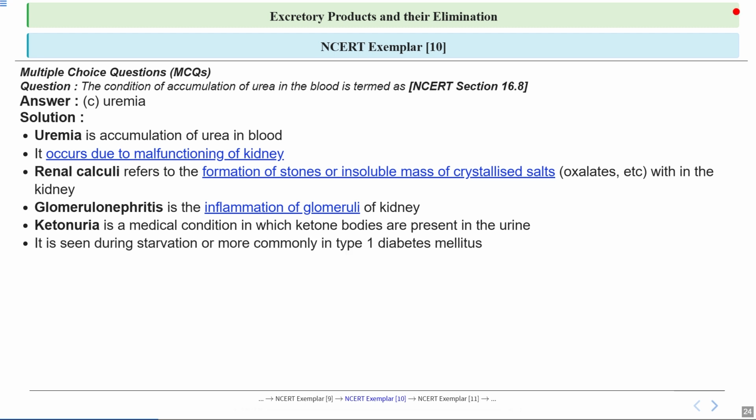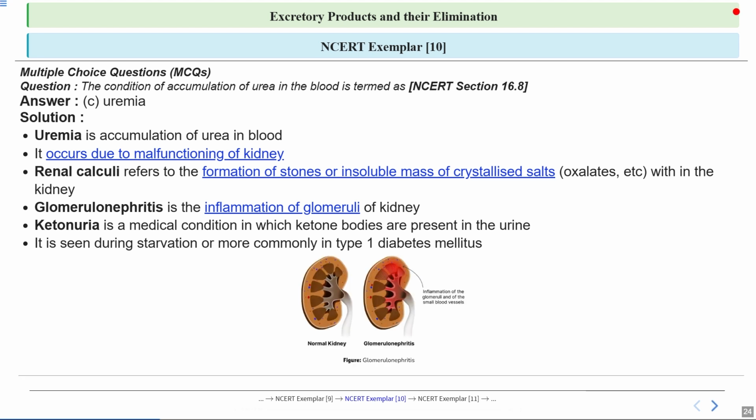Ketonuria is also observed during periods of starvation, or in individuals with type 1 diabetes mellitus. So this condition reflects how the body is breaking down fat for energy when glucose is not available, leading to production of ketones. Now this is the condition.